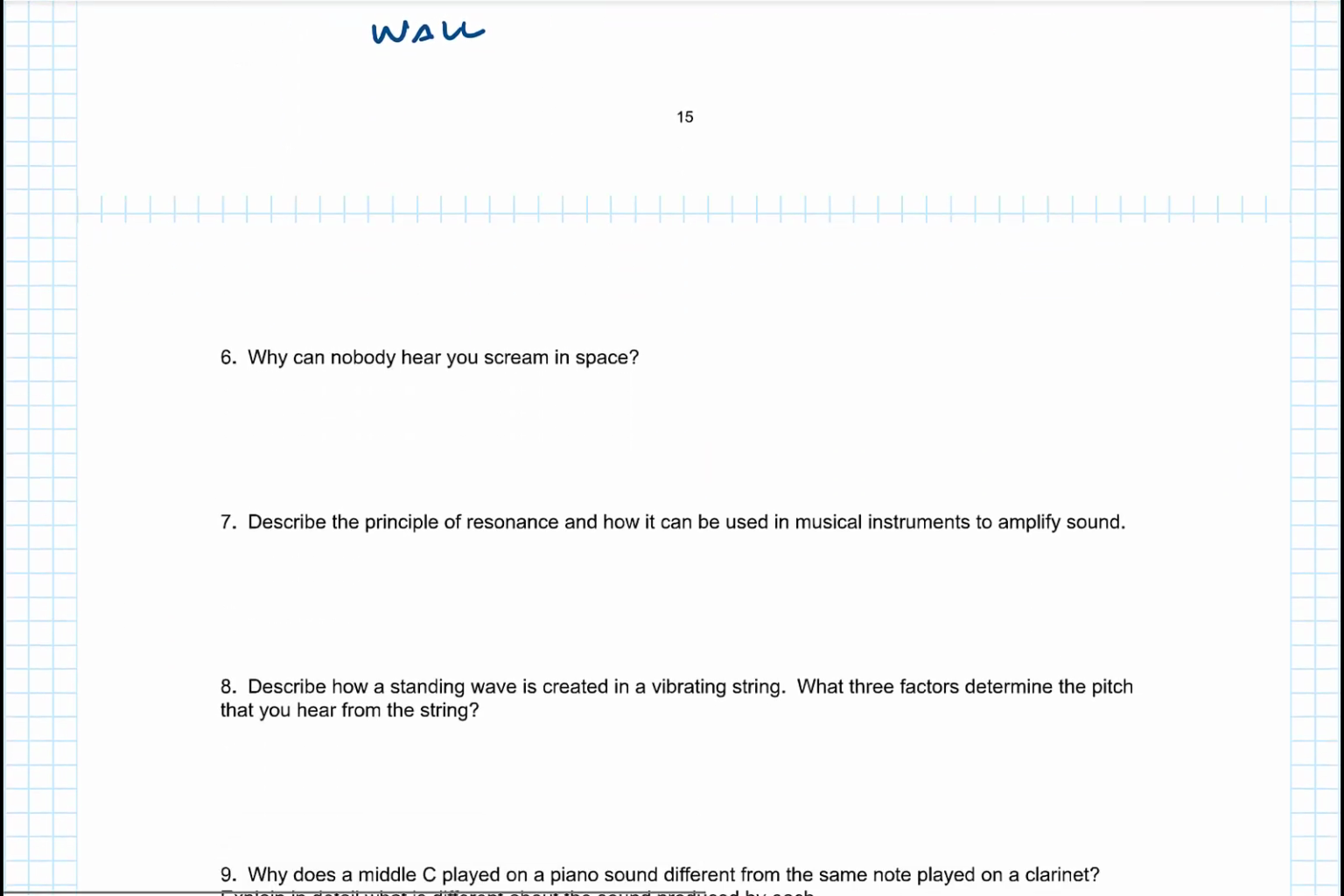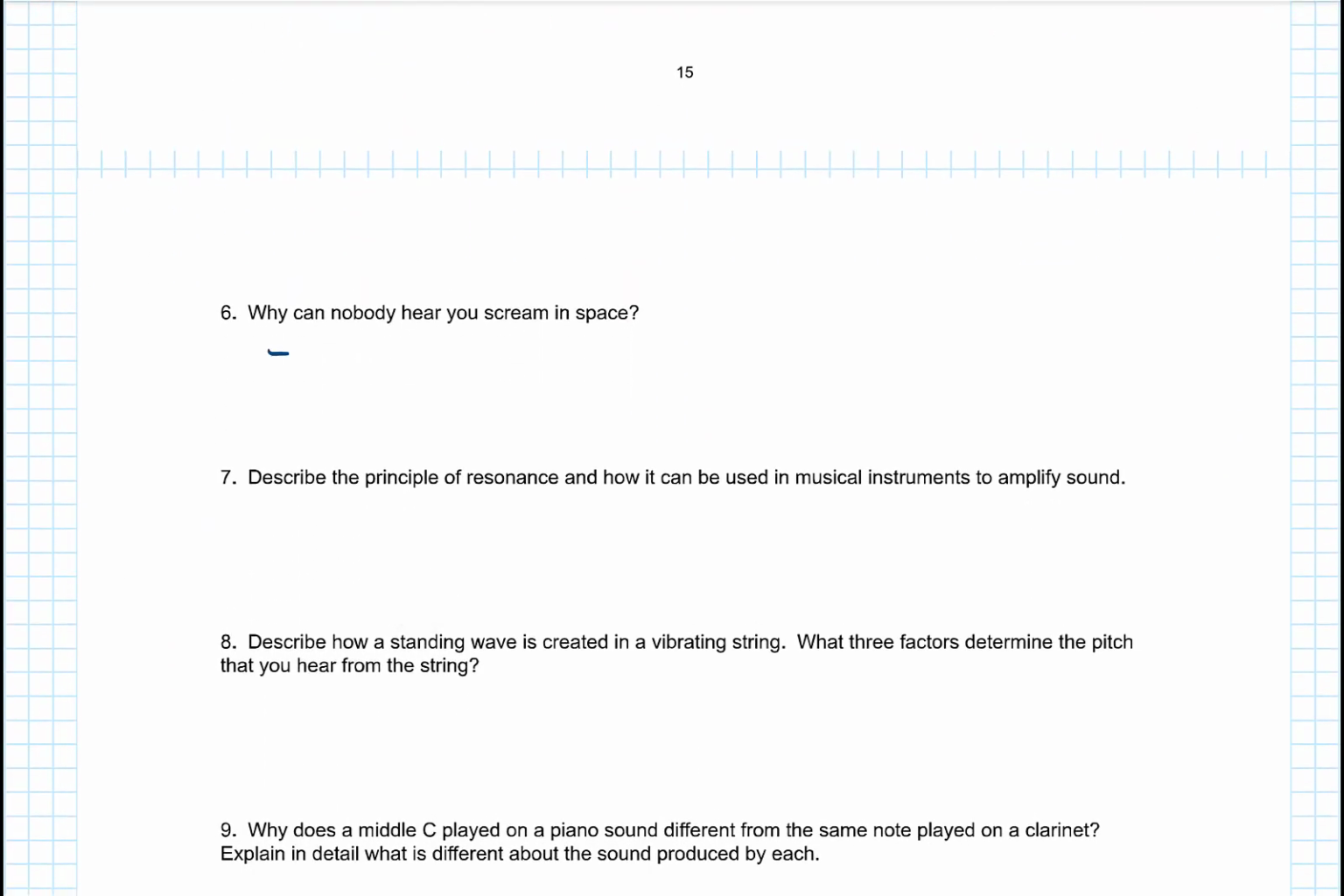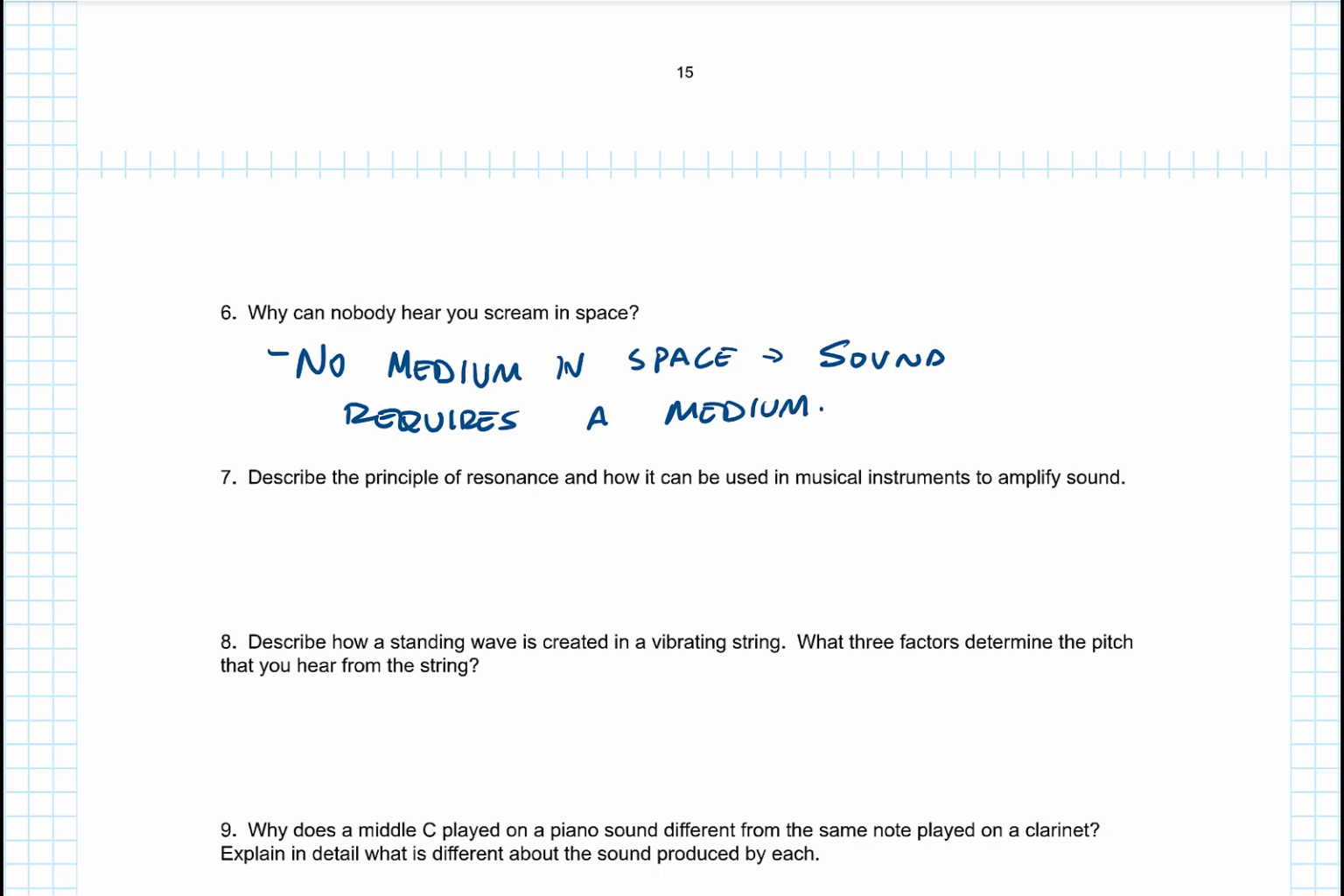Why can nobody hear you scream in space? There's no medium in space. And sound requires a medium. There's no air. There's nothing in space. There's nothing to shake when you make that noise. It can't transmit that energy anywhere.